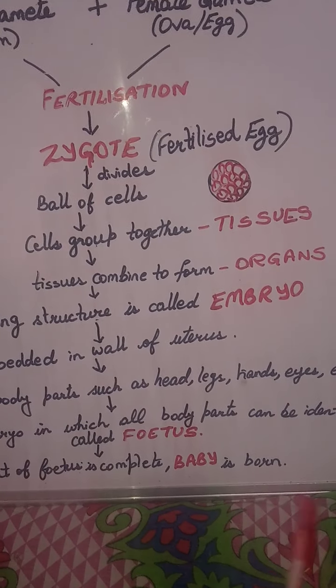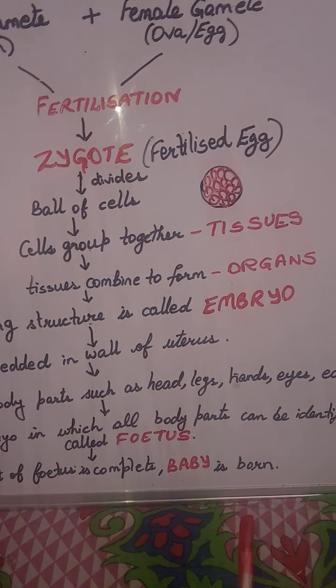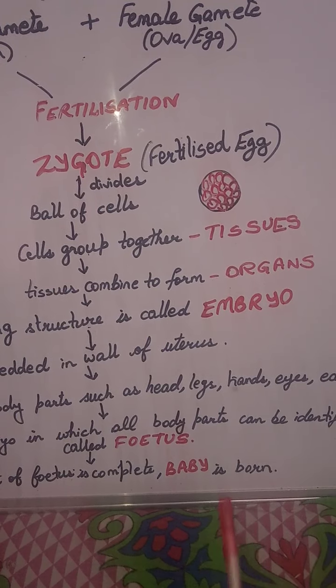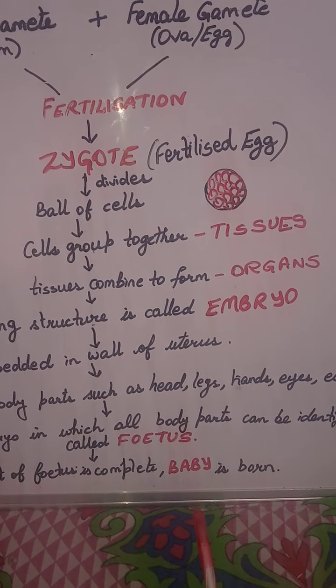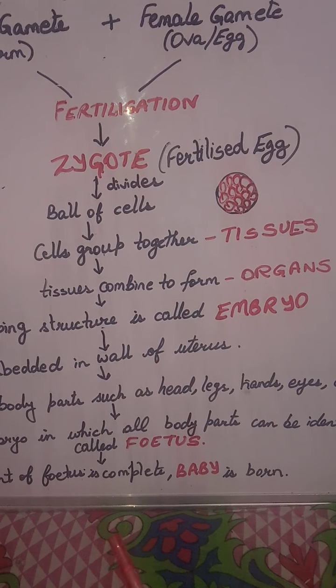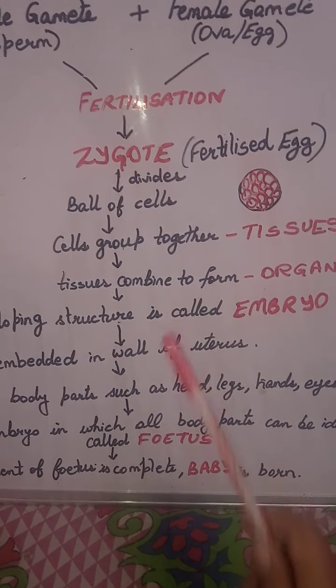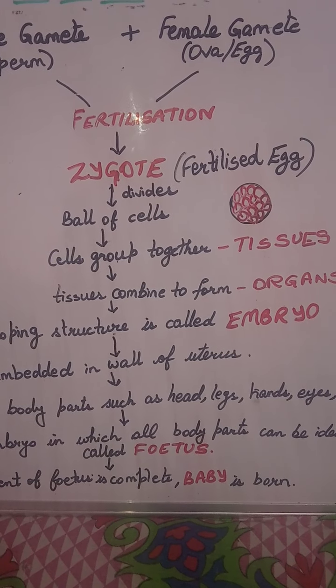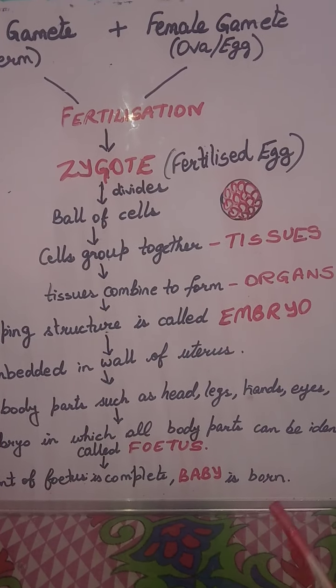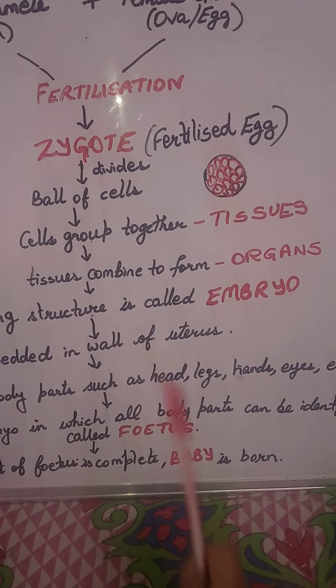We know that the egg is produced in the ovary. From the ovary, it moves to the fallopian tube or the oviducts. From the oviducts, it will reach inside the uterus. Here the development will take place. Now the embryo gets embedded in the wall of the uterus. This embryo will develop body parts here.